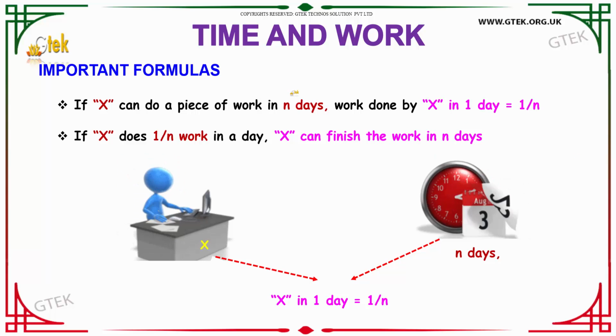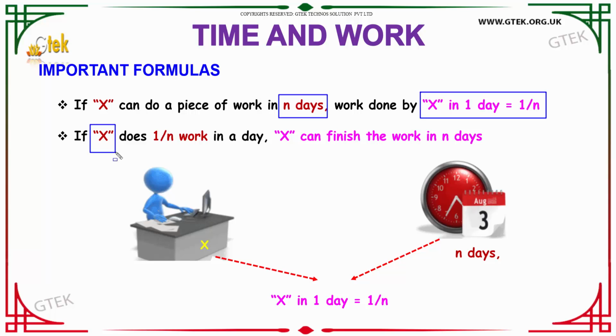If we say that X can do a piece of work in n days, then the work done by him in 1 day can be obtained by using the formula 1 by n. So, we can also say that if X does 1 by n work in a day, then he can finish the work in n days.